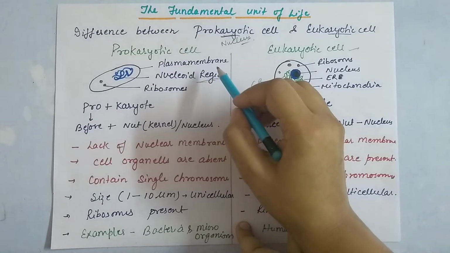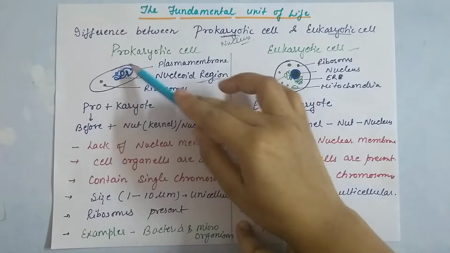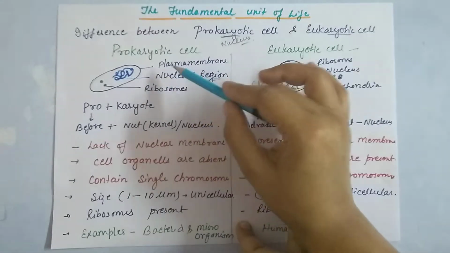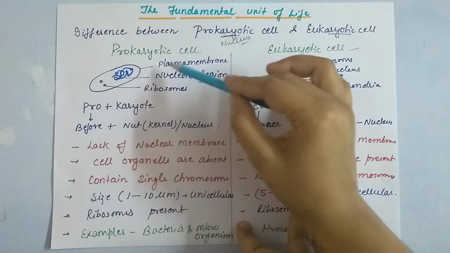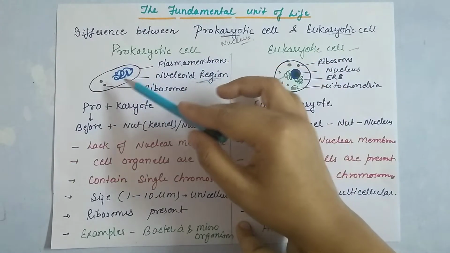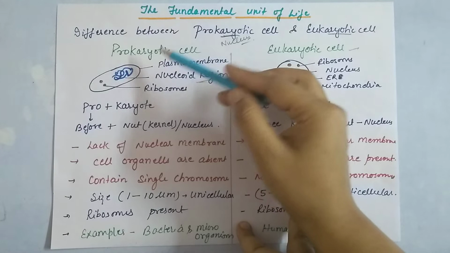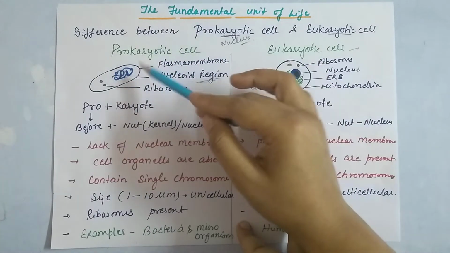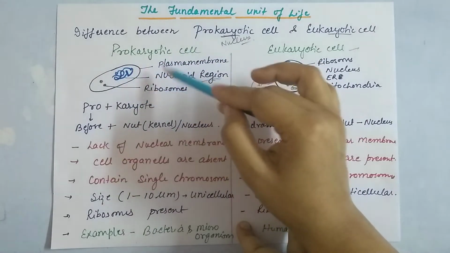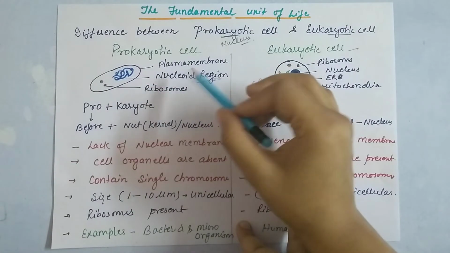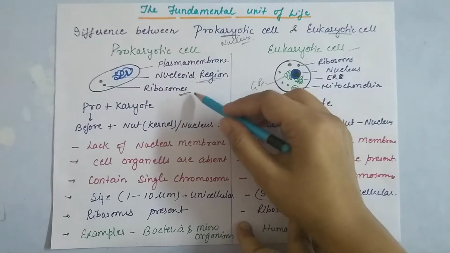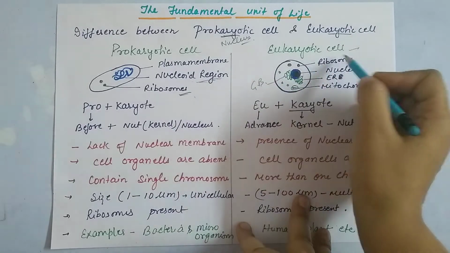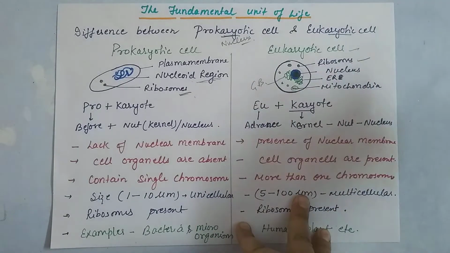They are just present in the cell, and you are unable to find where they are present, and they don't contain any type of cell organelles. So basically this is the structure of a prokaryote. One thing, the ribosome, is common in both. You will find ribosomes in prokaryotic as well as in eukaryotic cells.